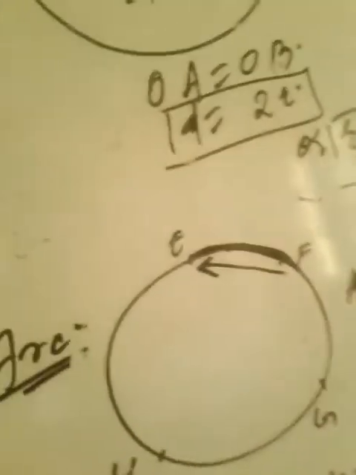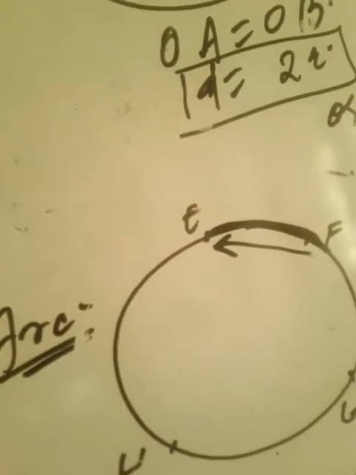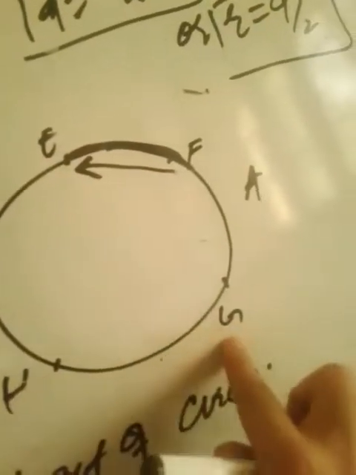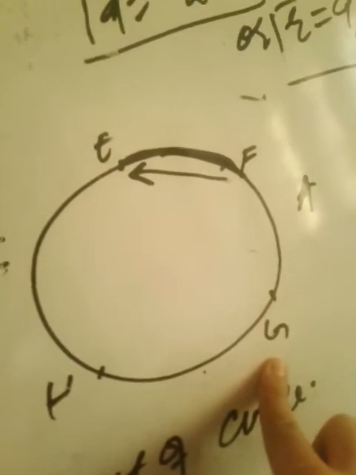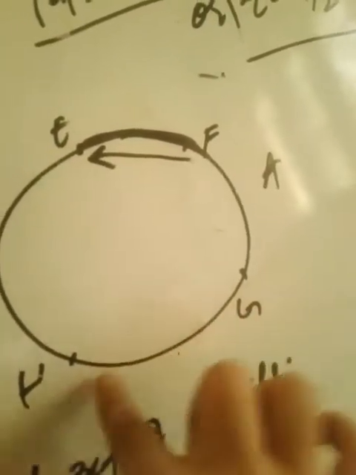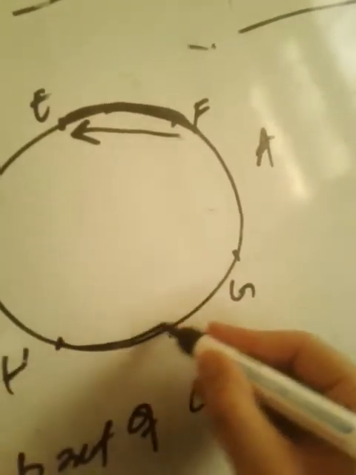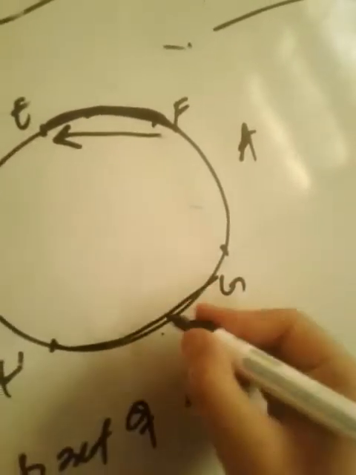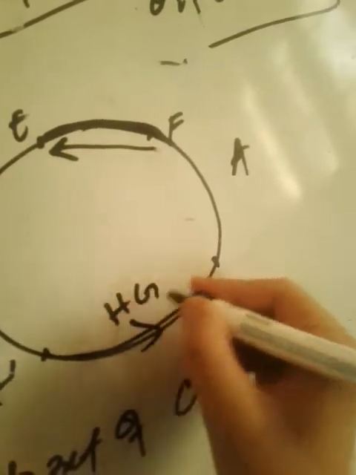But here one thing you have to remember: suppose we have here HG. This is arc HG.